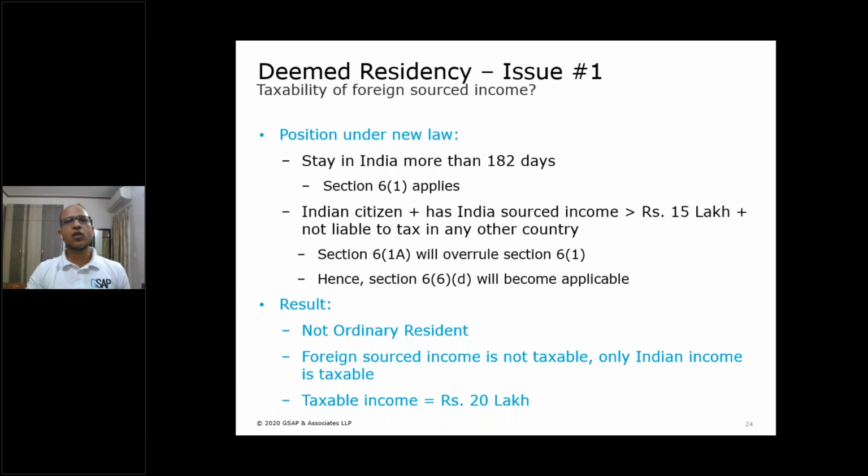So there may be a scenario where some of the people might escape the tax net. I'm sure that might not be the objective of the legislature, but this is how the law is worded. Might be the government will take note of it and bring some clarification, or bring in some changes in the way 6.1A and 6.6D are worded.